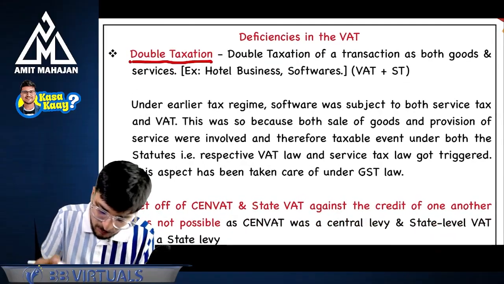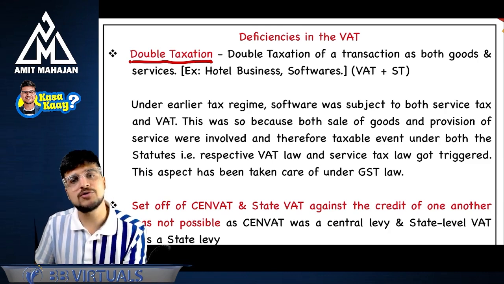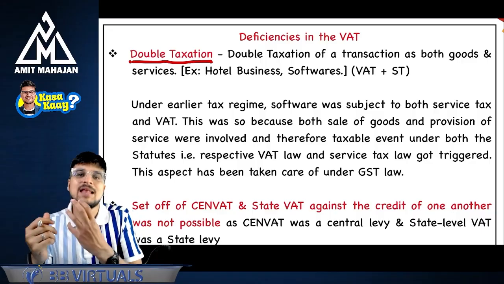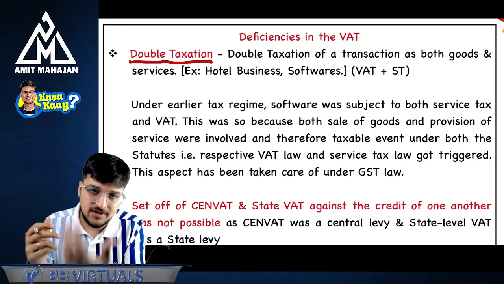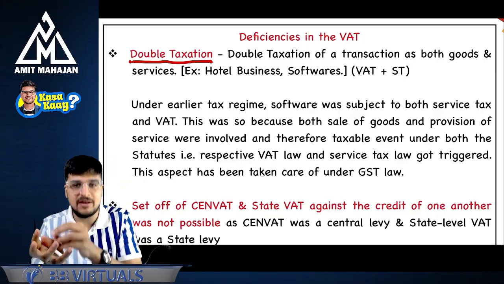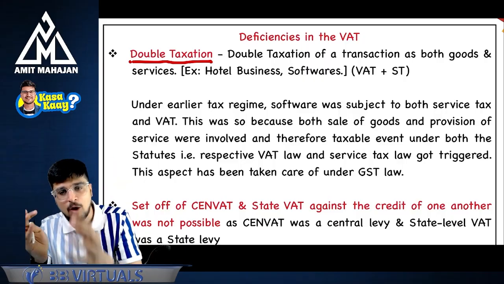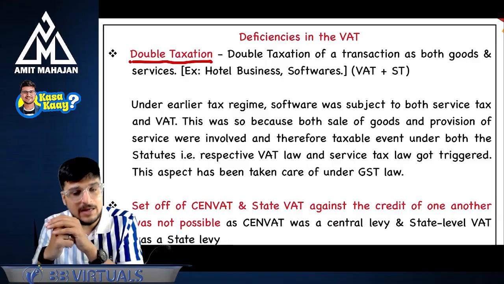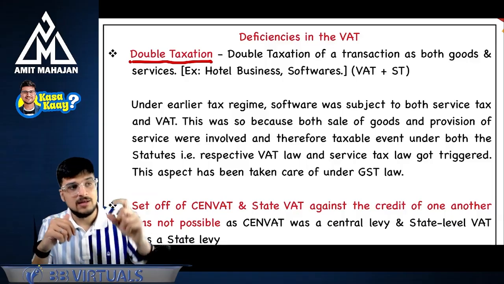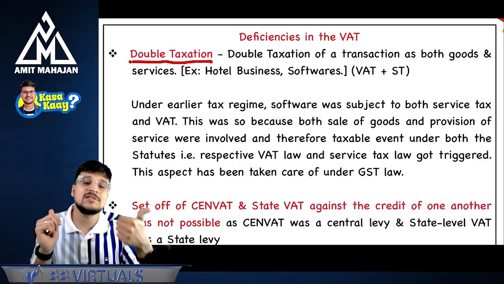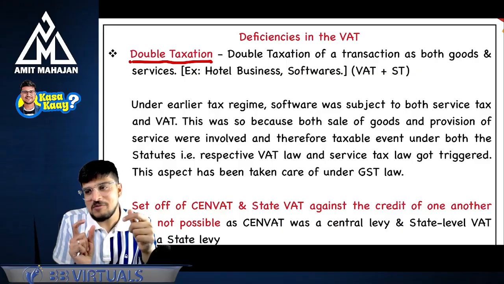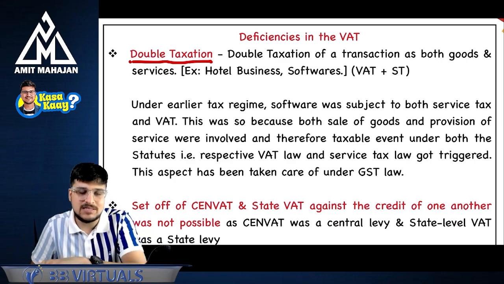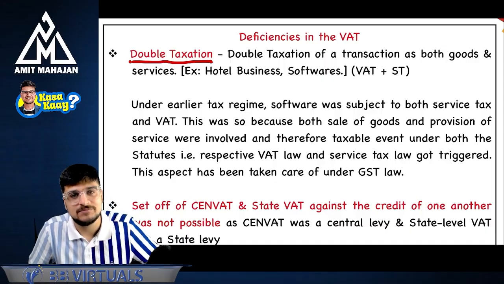Why double taxation? I will give you one simple example. Earlier, what used to happen is I used to make a software. Now, selling of software is like selling of or providing of service, provision of service. But I was putting that software in a pen drive and I'm selling that pen drive. Now, if you see the definition of VAT, if goods are sold, VAT is applicable. And if service is given, service tax is applicable. Selling of software is falling under services definition. And selling of pen drive is falling under goods definition. And that's why VAT was also getting charged and service tax was also getting charged.